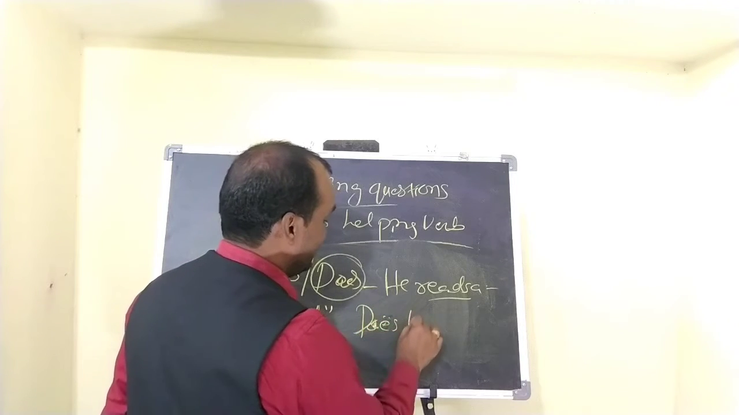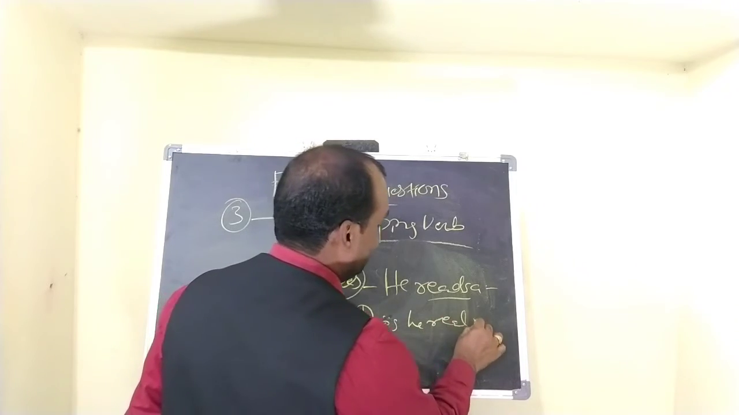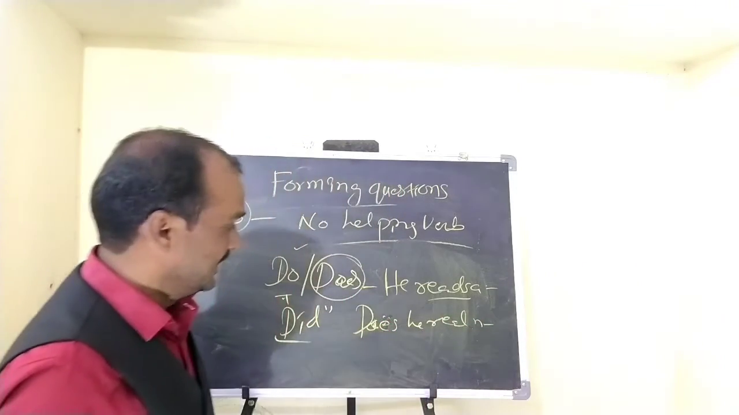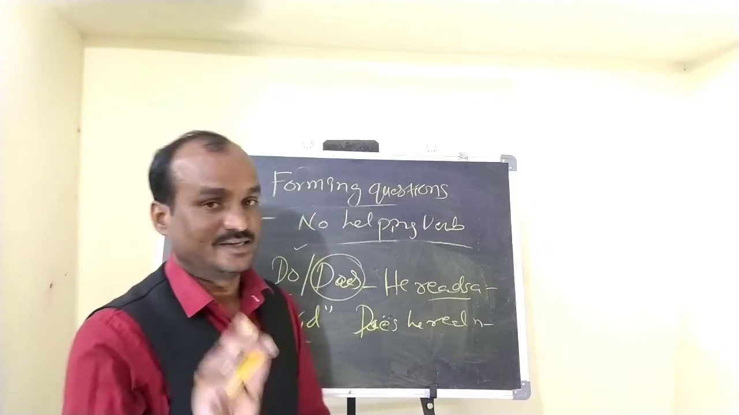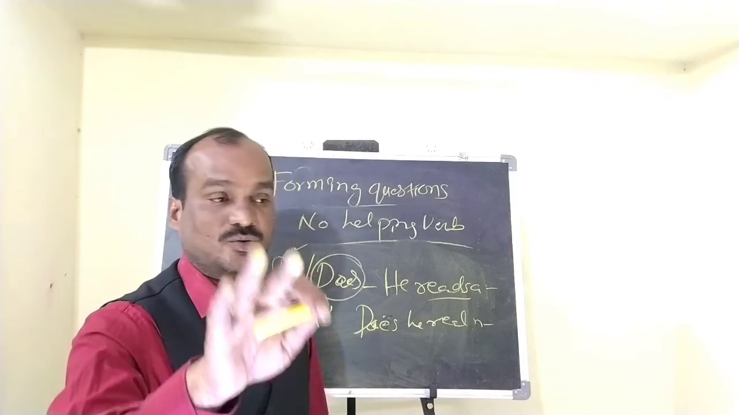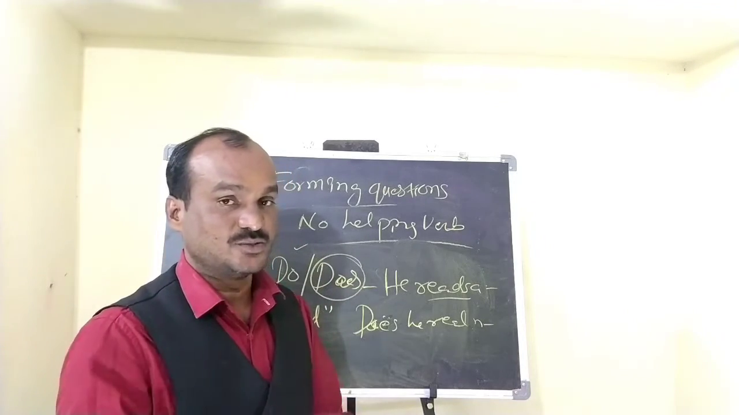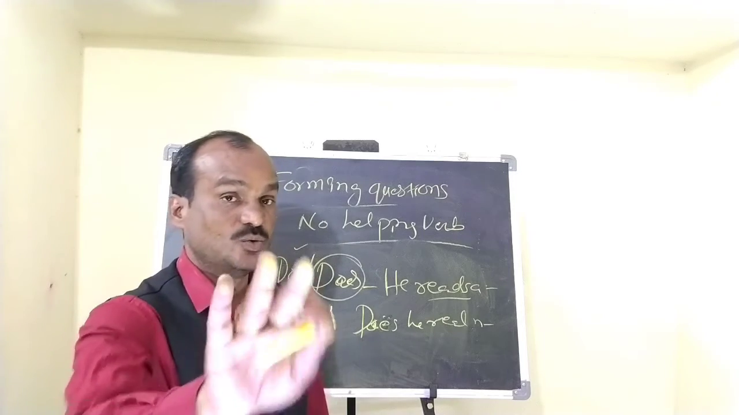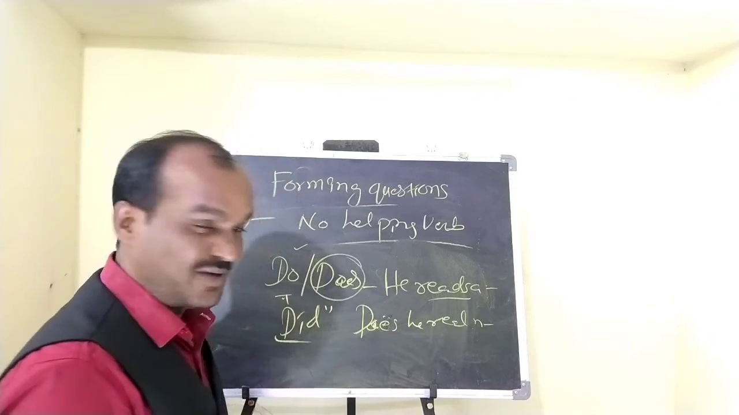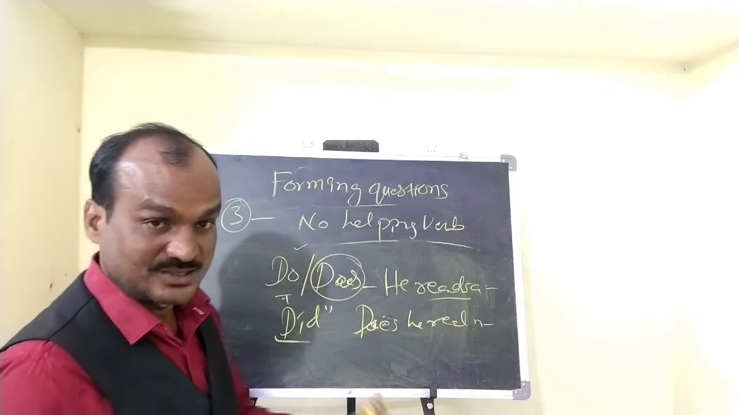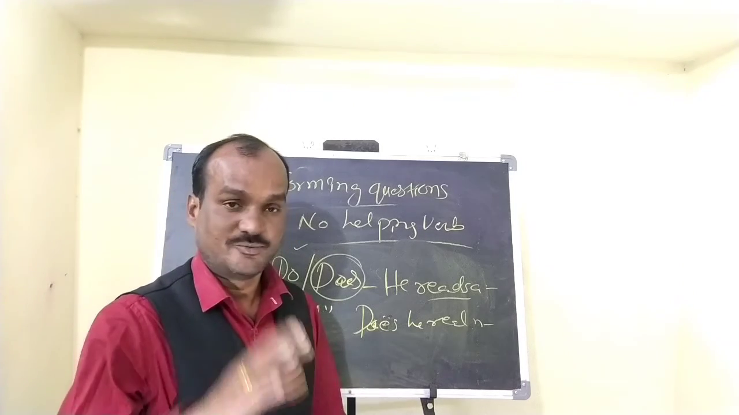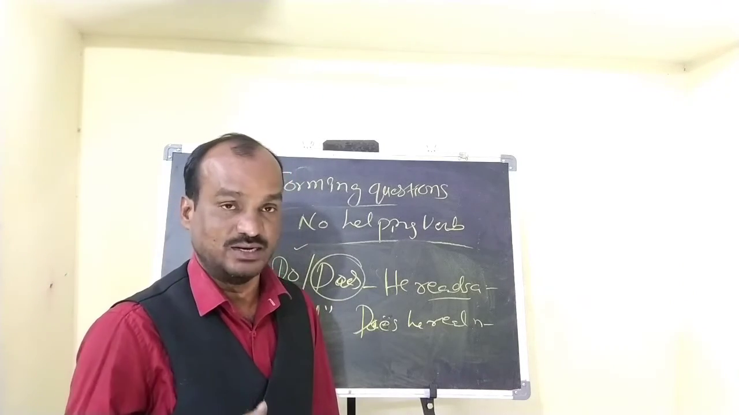Does he read? Does he read newspaper? In case of simple present tense, there is no helping verb. So if you want to change a positive statement into an interrogative one, do and does are used, and in case of simple past tense, did is used. So this is all about forming questions, right? Types of questions we learned.